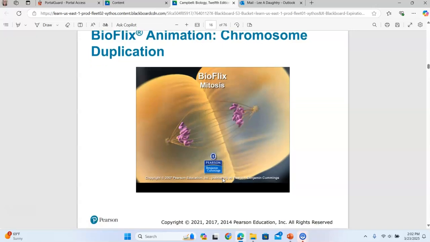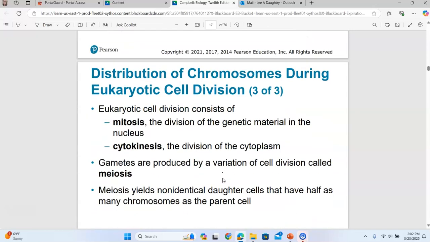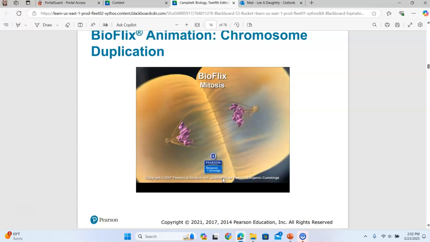Here's an animation on mitosis. This is slide number 16. I would highly encourage you to watch this animation. And what you're looking at here, by the way, in the animation, is a stage called anaphase, A-N-A, anaphase. Anaphase of mitosis is where the sister chromatids are separated and begin moving to opposite ends of the cell.